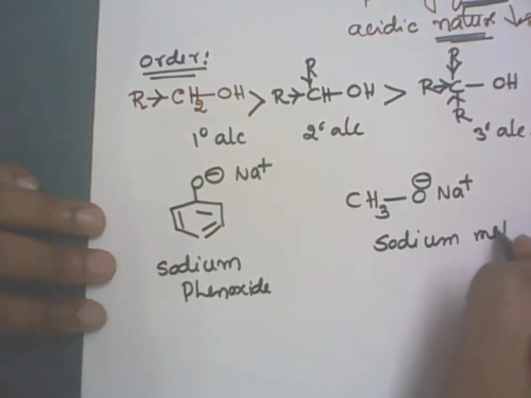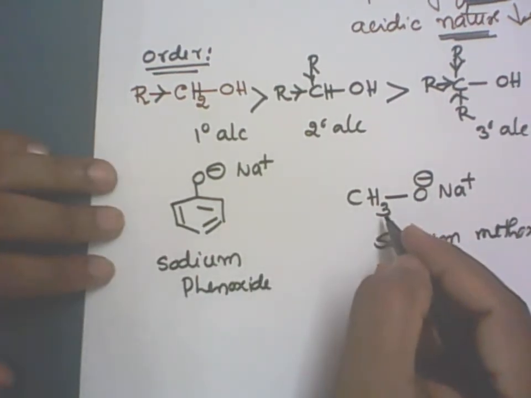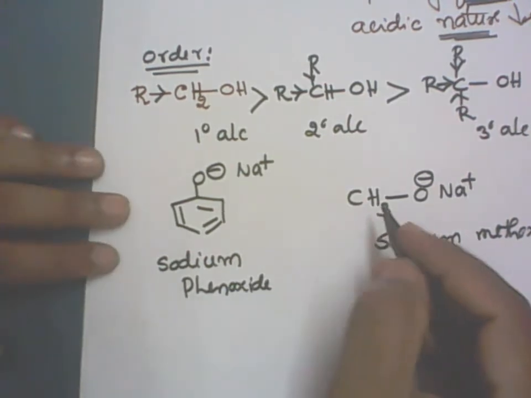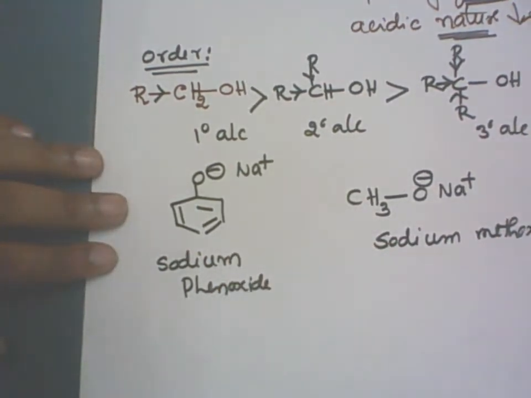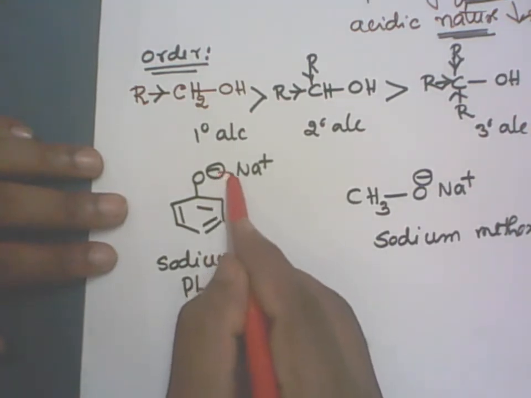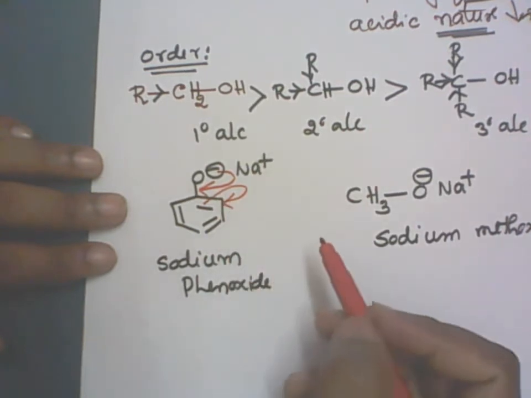Now, once they form the salt, it should be stable. Only then do they become more acidic in nature. What will happen in the case of the phenoxide ion? The negative charge on O minus can undergo resonance stabilization with the benzene ring.